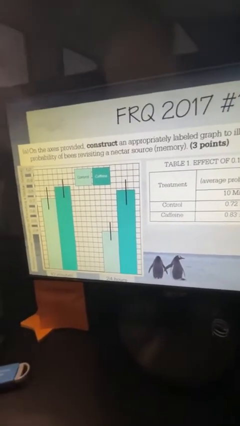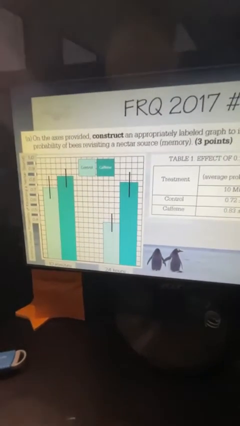Again, I'm doing this on a computer, so it's not as accurate as it should be. So if you're sitting there going, Miss Jones, that's not exactly perfect. Y'all, I'm doing this on a computer. I think you can be okay with me. Then we do the same thing with our error bars for our 24 hours.